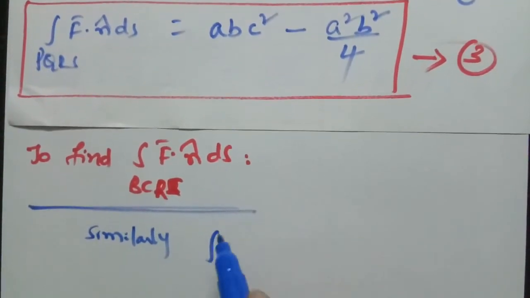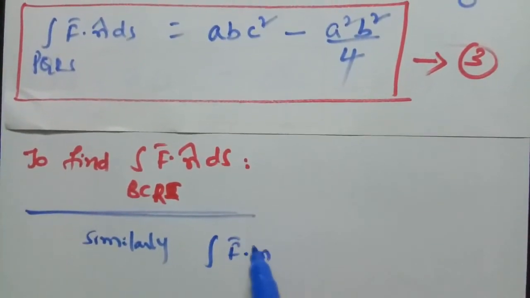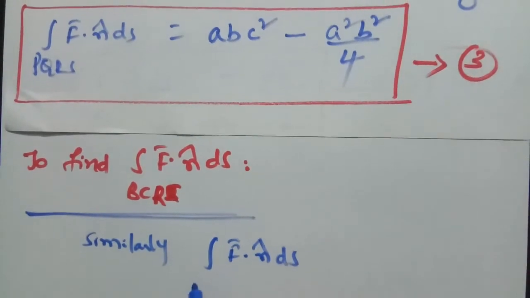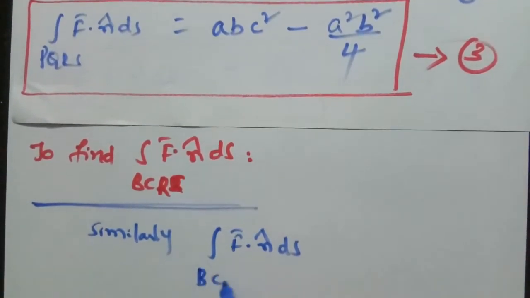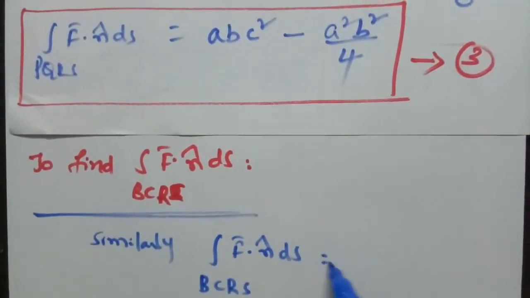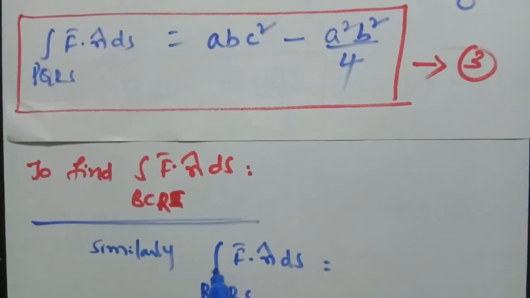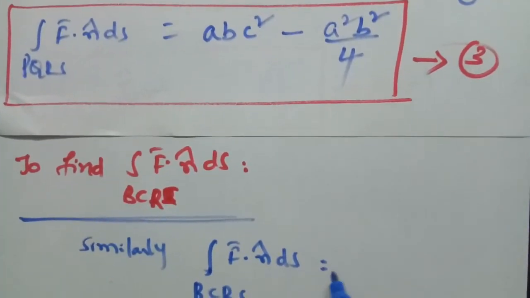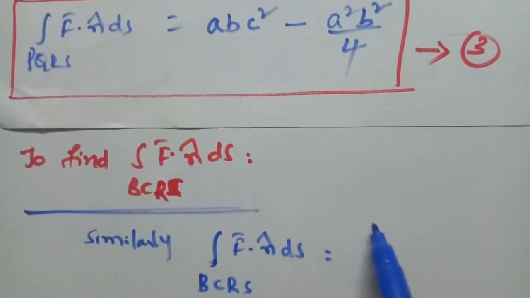Similarly, we can get f bar dot n cap ds along BCRS. For this surface, the y-axis is the perpendicular, and j cap is the unit vector.